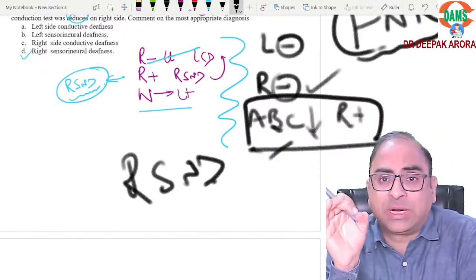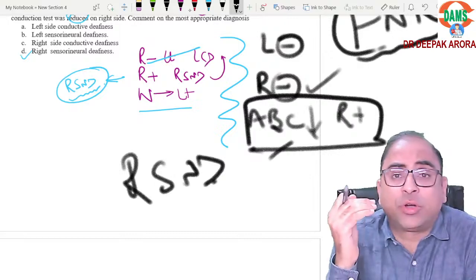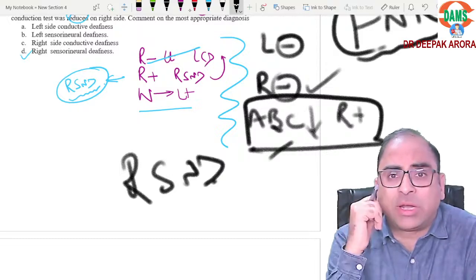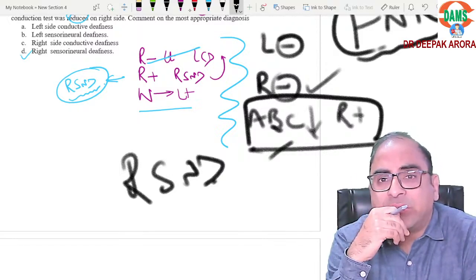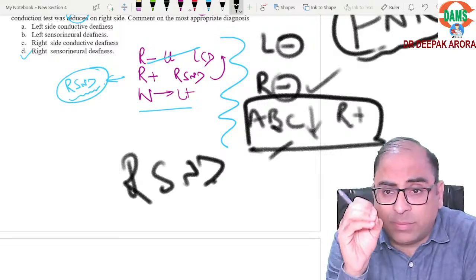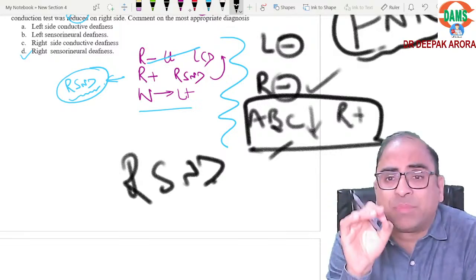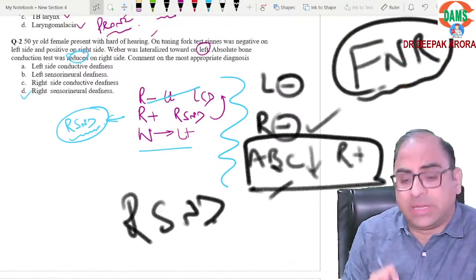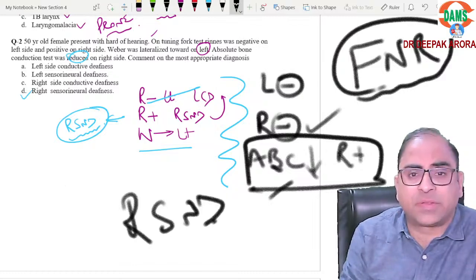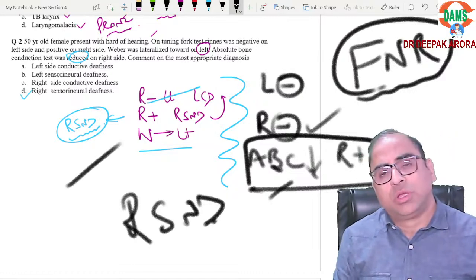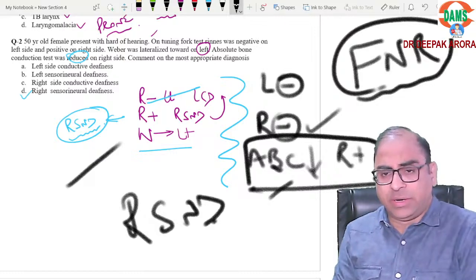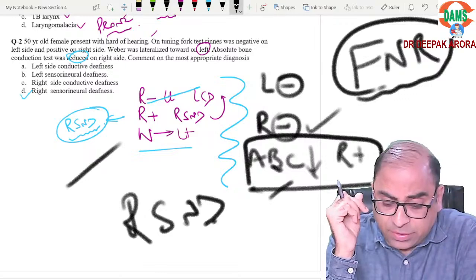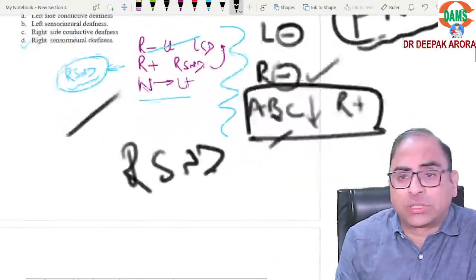ABC, absolute bone conduction test. When you block the external auditory canal of the patient, the examiner's bone conduction is reduced. Bone conduction is a true marker of the cochlea, so it is reduced in sensory deafness. But in normal and conductive, it will be the same as the examiner's, because we have blocked the canal. Is it clear? So these are the important MCQs of audiometry. This is one of the nicely formatted MCQs. In either condition, whether Rinne is positive or negative on the right, the answer will go in favor of right sensory neural deafness because the absolute bone conduction test is reduced.